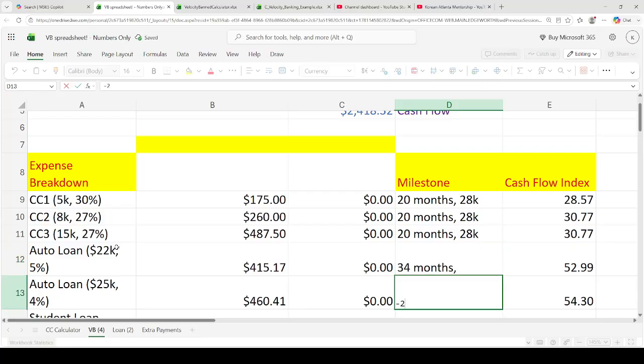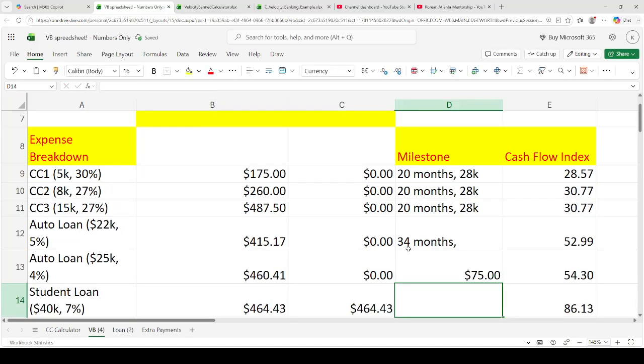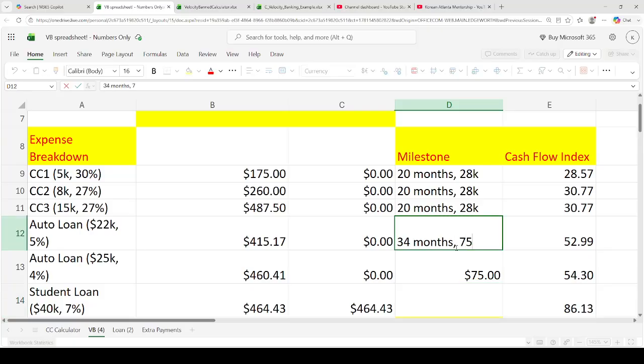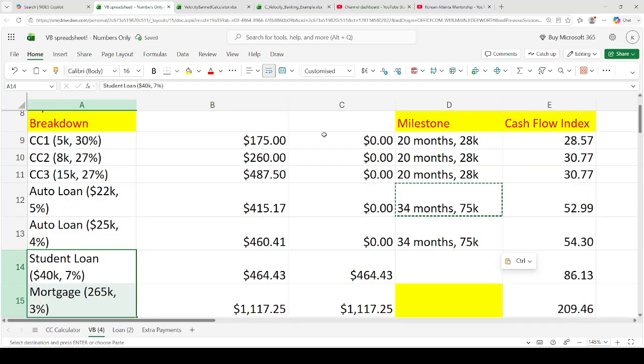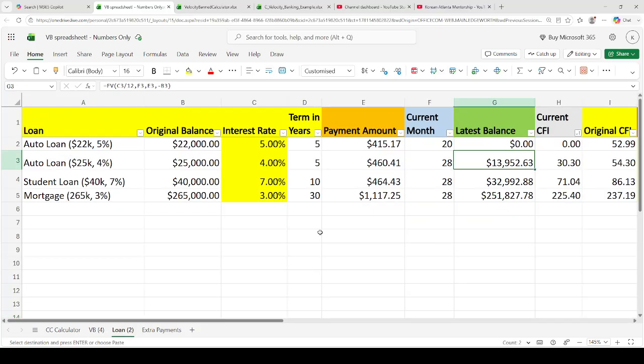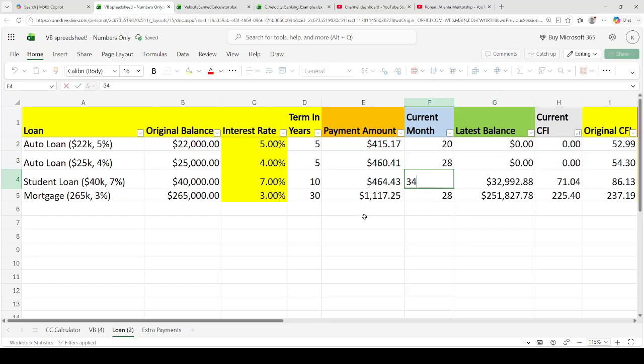So that's 28, plus 25, plus 22. Okay, so that's 75K for both of these auto loans. 75K. All right, and then now the student loan and the mortgage. So just do 0, it's going to be 34, 34. Okay, so now we have 31 grand here, 31 grand in the student loan.